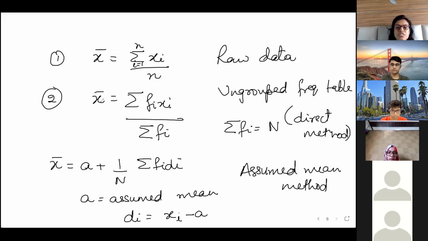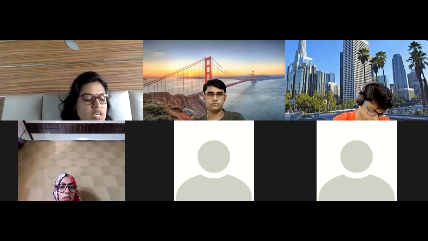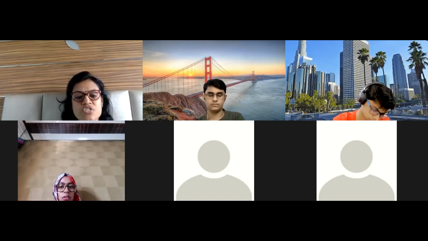The first one is the first exercise. Second and third are for this exercise. Okay, so for homework please note down question numbers 1, 2, and 3. First two, do using the direct method. Third question, do using the assumed mean method.